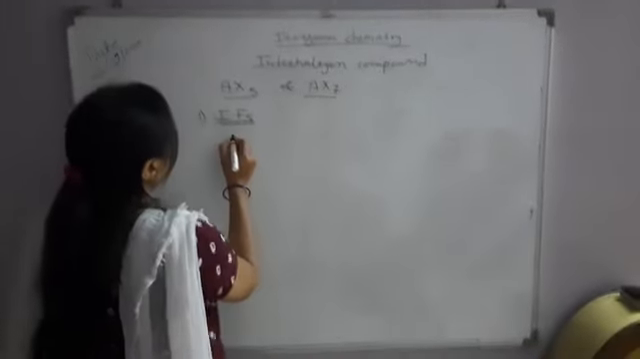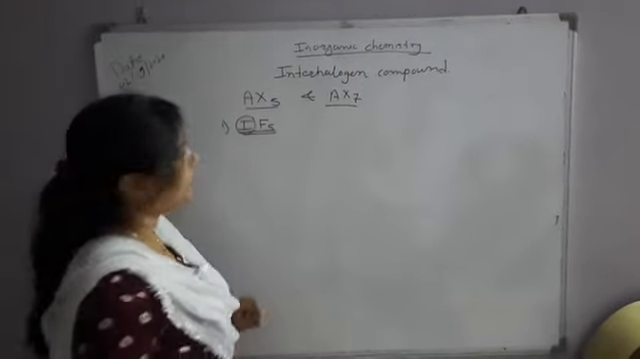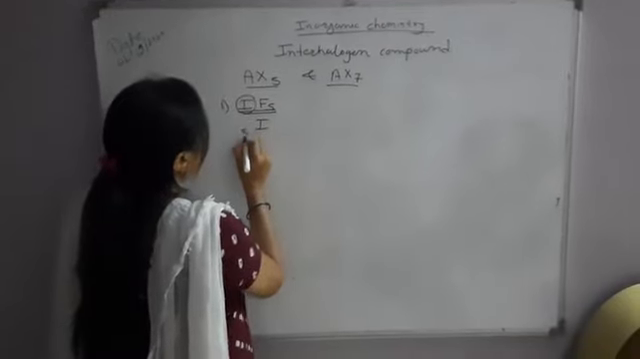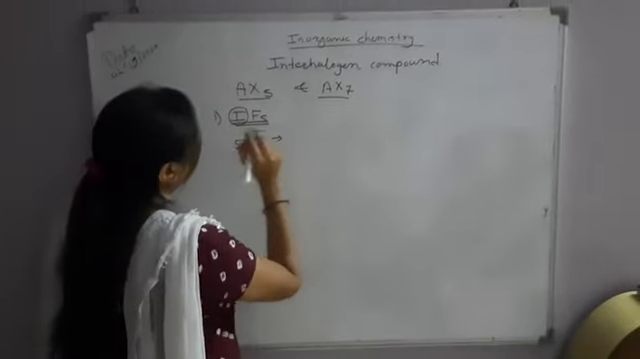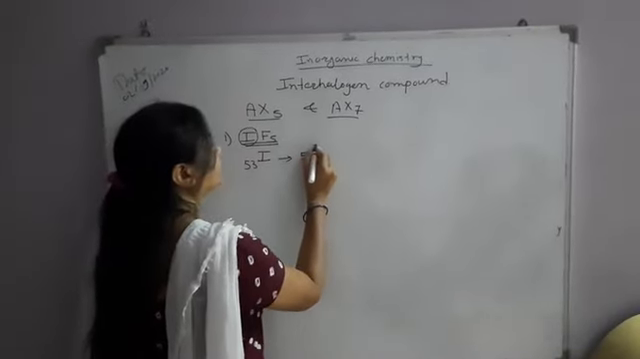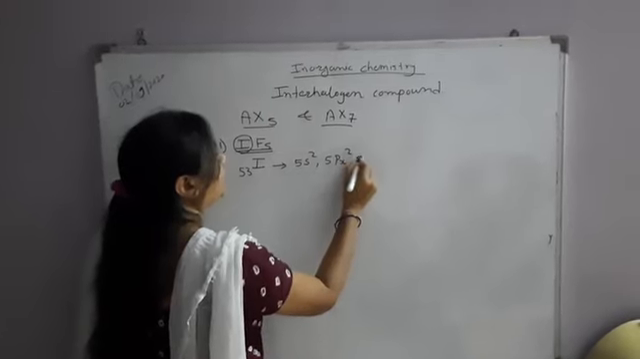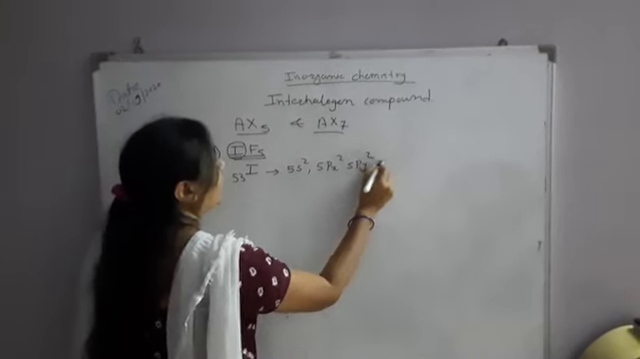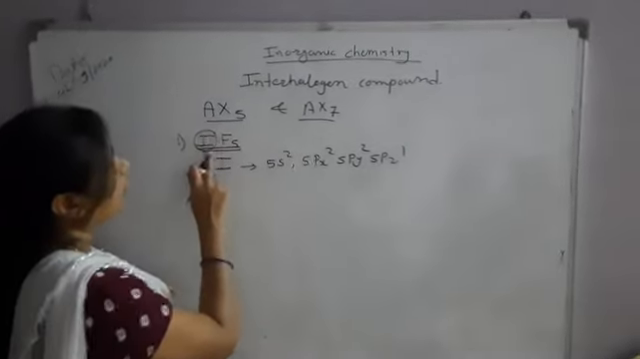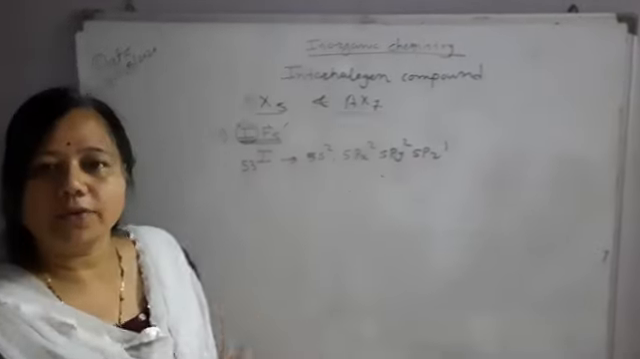Again we have to know which is the central atom. Iodine is the central atom and fluorine are the surrounding atoms. Iodine has atomic number 53. What is the electronic configuration, student? That is 5s2, 5px2, 5py2 and 5pz1. But how many bonds does iodine have to form with fluorine? 5.